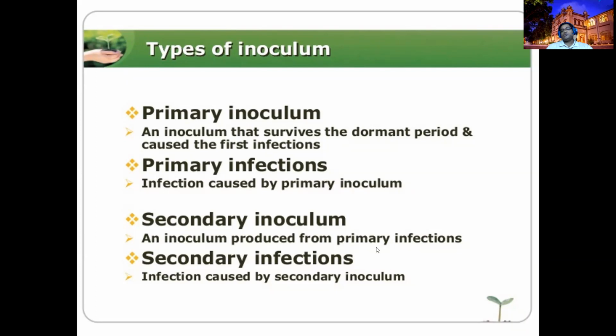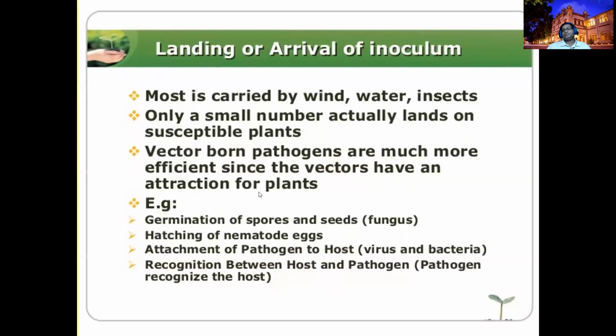So the inoculum produced by the primary infections is the secondary inoculum. Infection caused by the secondary inoculum, we call a secondary infection. I hope you are very clear about that, right? Primary inoculum will be there for the next season, and it can start infection. Secondary inoculum is in the same season. So the offspring produced from the primary inoculum can initiate the infection. We call it a secondary inoculum and a secondary infection.